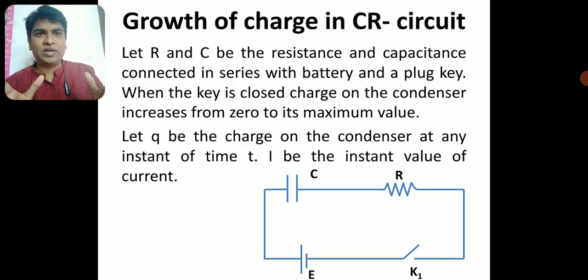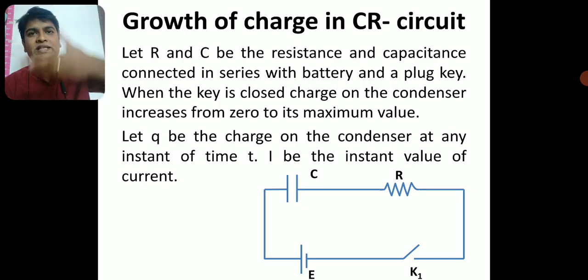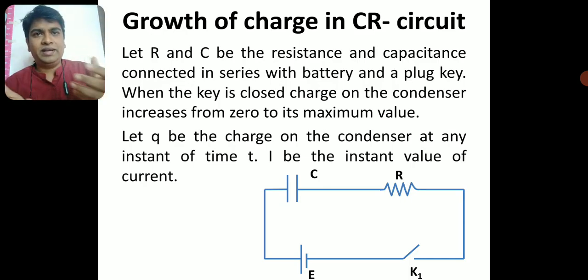The battery is connected to the capacitor, charge will flow from the battery to the capacitor, and the capacitor will get charged. The charge on the capacitor will increase from 0 to the maximum value. The plug key is closed, so the capacitor gets charged from 0 to maximum value.